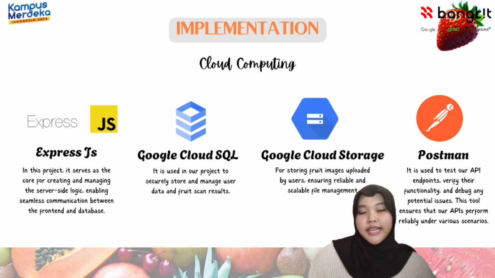Then, next we will discuss cloud computing's implementation. The first tool is Express.js. In this project, it serves as the core for creating and managing server-side logic, allowing seamless communication between the front end and the database. The second tool is Google Cloud SQL, used in our project to securely store and manage user data and fruit scan results. The third tool is Google Cloud Storage, to store fruit images uploaded by users, ensuring reliable and scalable file management.